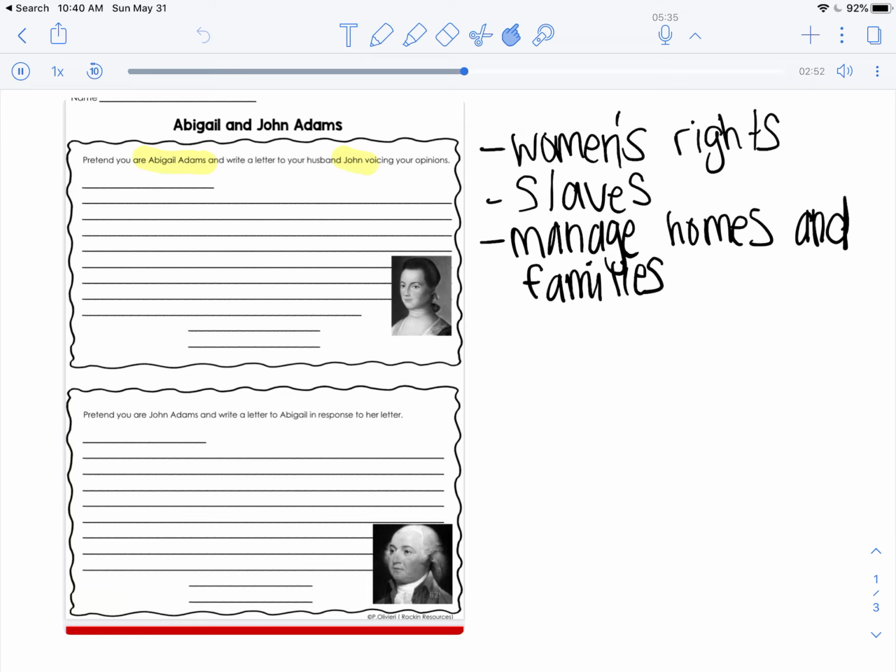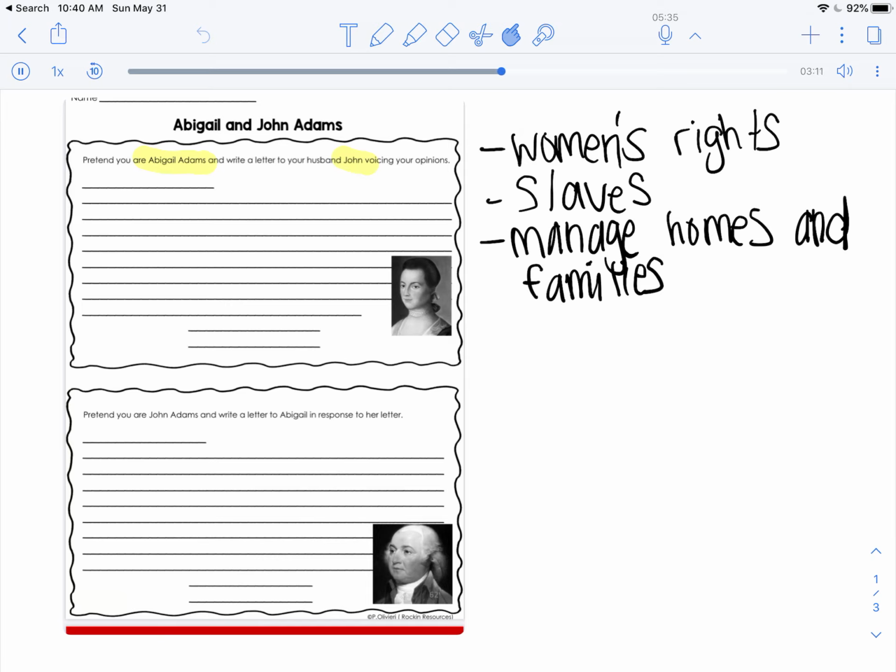So you might want to write a letter saying something about how you see that women are struggling, or it's very hard for slaves during this time. People have to manage homes and families, and they're being taxed, and they don't have enough money to do so. Right here are some ideas about what you might want to write about.